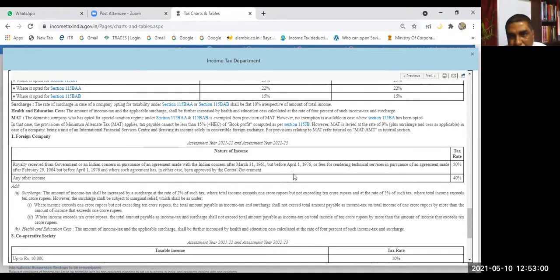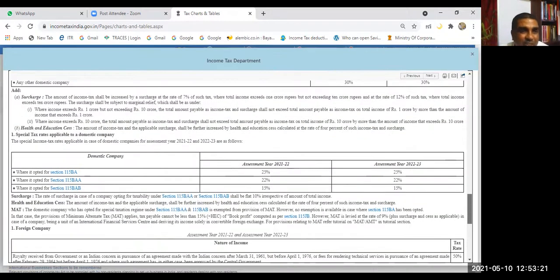In this kind of special income, the tax rate is 50%. Otherwise, the normal tax rate is 40%. So in which company is the tax rate more, Indian or foreign company? Domestic or foreign company? Foreign.